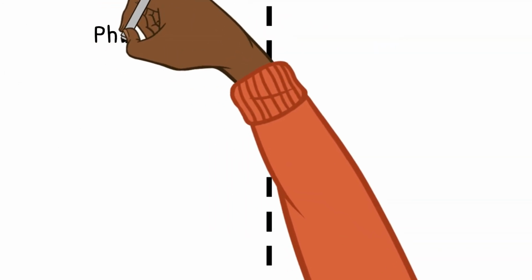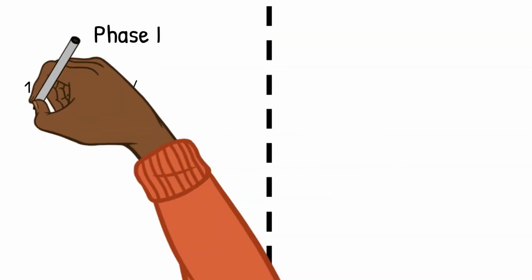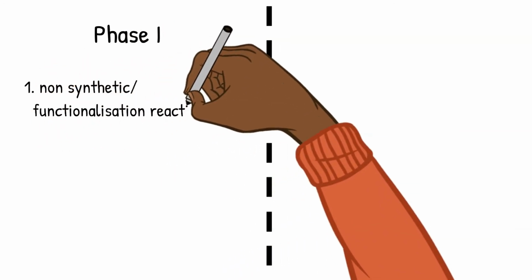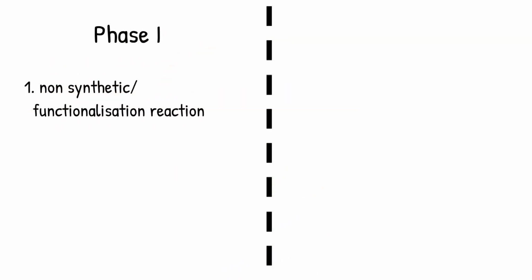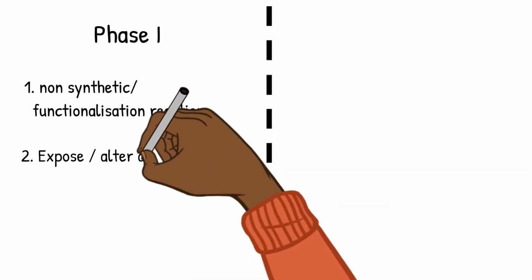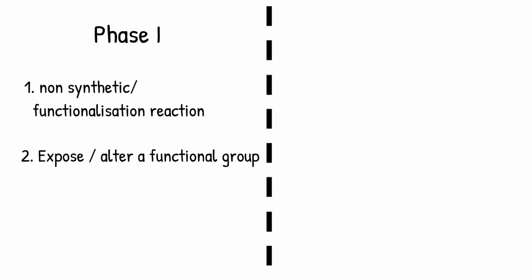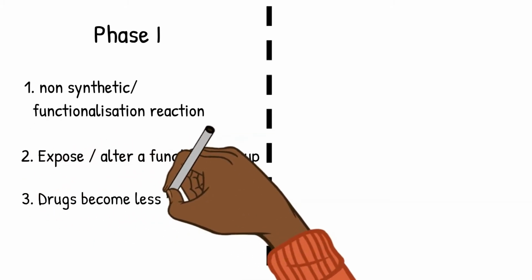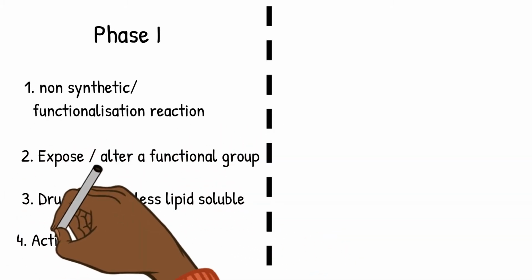Firstly, about the phase 1 reaction. The phase 1 reaction is otherwise called as functionalization reaction or non synthetic reaction. Usually, a phase 1 reaction exposes a functional group or alters a functional group. The drug becomes less lipid soluble, and after phase 1 reaction, the drug can be either active or inactive.